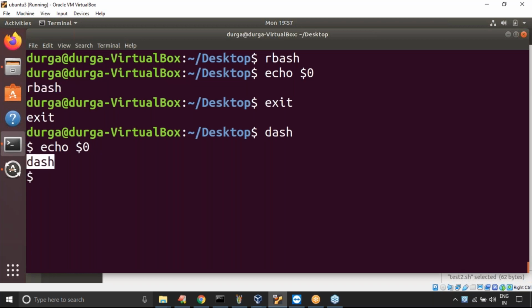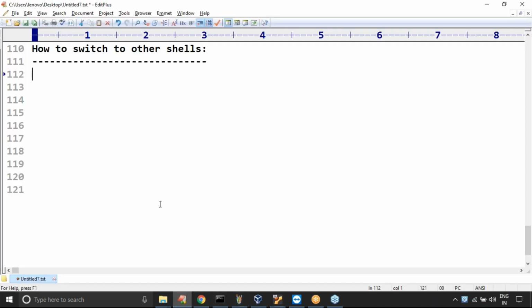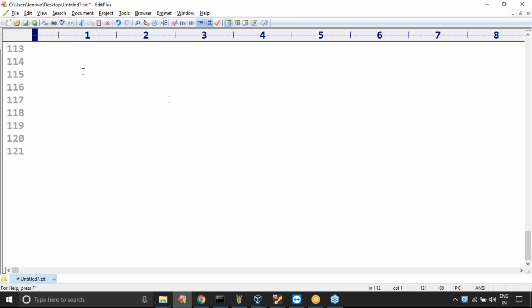This is just a basic idea, but generally we don't need to do all this. Just be aware, sir. So is it possible to switch from one shell to another shell or not? What is the answer? Yes, happily you can do that, no problem at all. This is how you can switch from one shell to another shell.